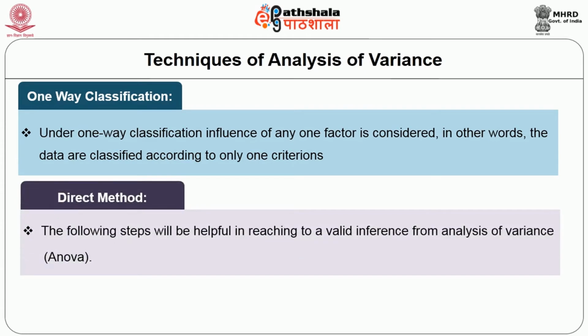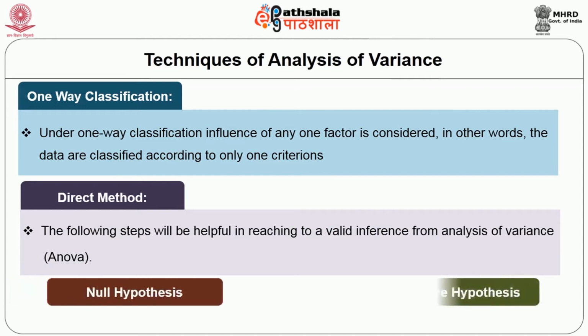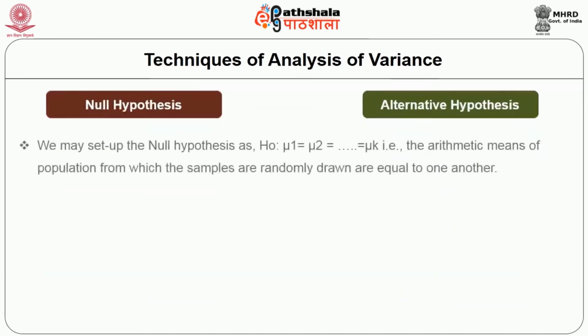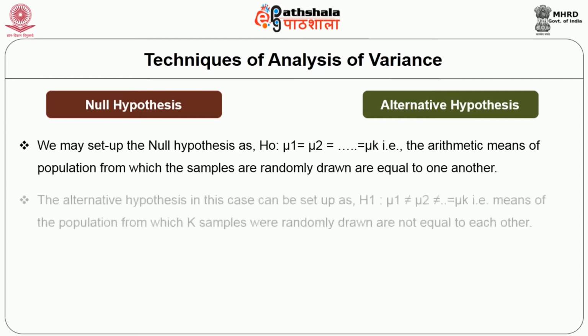The following steps will be helpful in reaching a valid inference from the analysis of variance. The first step is the null hypothesis. We may set up the null hypothesis as H0: mu1 = mu2 = ... = mu k, that is, the arithmetic means of the populations from which the samples are randomly drawn are equal to one another.